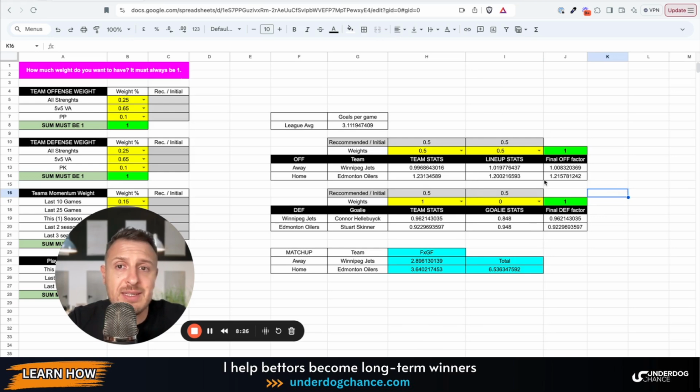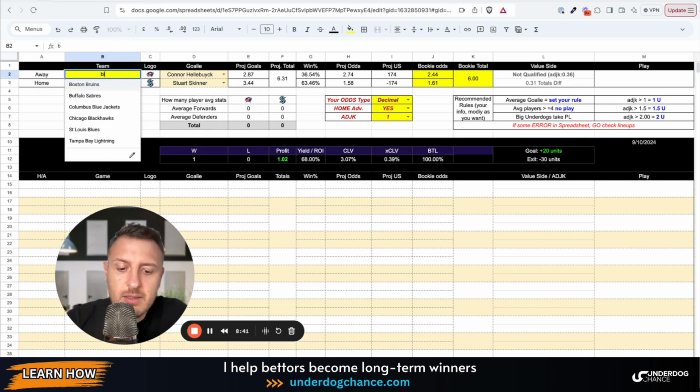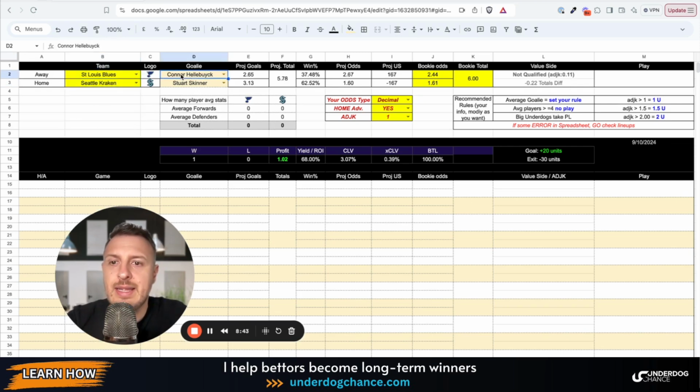For example, yesterday I made projections. I can show you. I made projections with St. Louis and Seattle, okay, and they were playing with Binnington. And for Seattle, we didn't know one hour before the game who would start. So the options were Joey Daccord and Philipp Grubauer. Okay, at the end it was Grubauer.